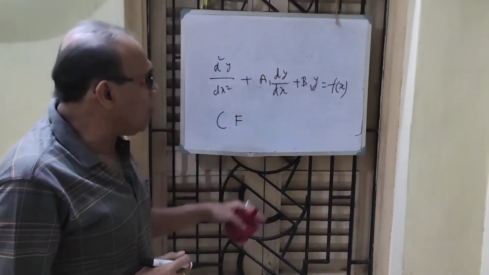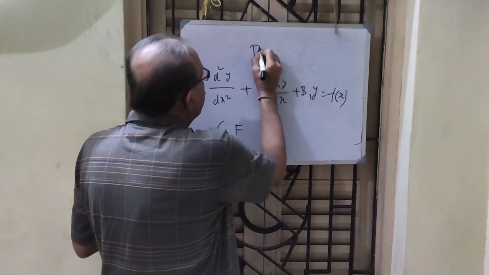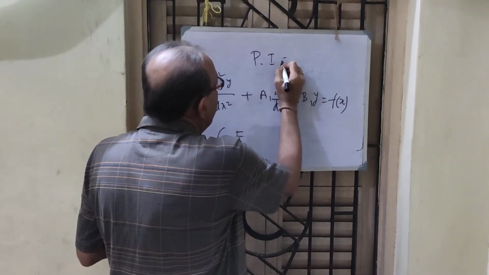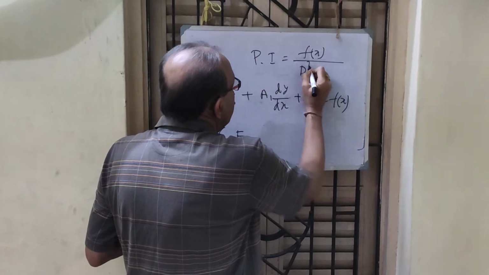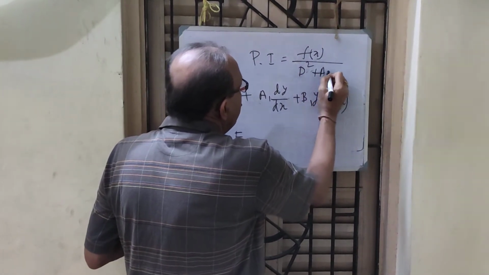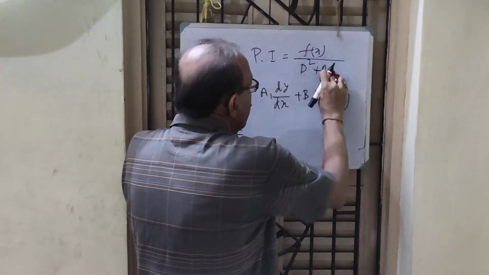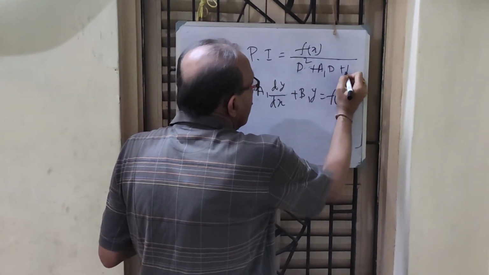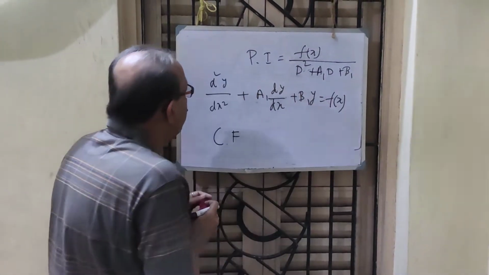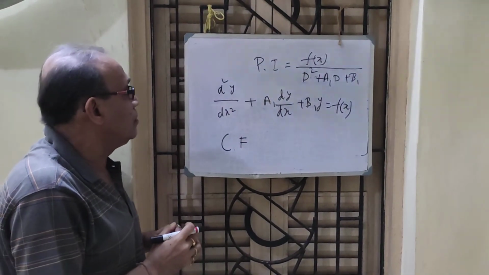And when f(x) is not equal to 0, it is called the particular integral. You write PI as f(x) by D square plus a1 D plus b1, where D equals d/dx.